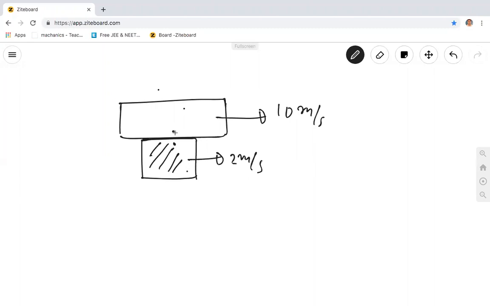What you did, I think, is ask: had there been no friction between this and this, this will tend to go in the forward direction with respect to this because it is faster. In the forward direction with respect to whom? The lower body. This has lower velocity, this has higher velocity, so it will exceed this body in motion. It will go forward with respect to this. It will go ahead, right? Yes. Had there been no friction, therefore, the frictional force on this will be backward.